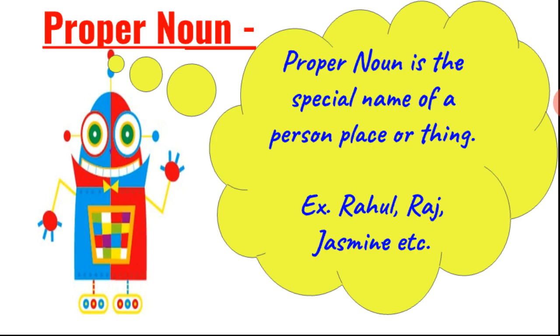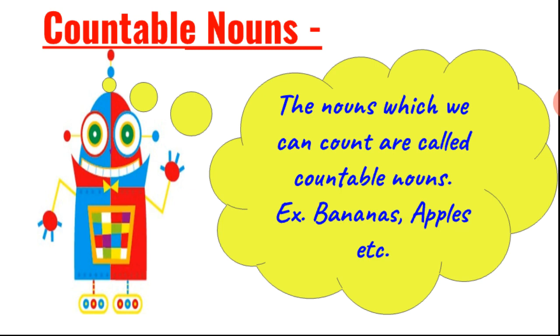A proper noun is the special name of a person, place, or thing. Example: Rahul, Raj, Jasmine, Mohan, Sohan, Italy, India, etc. Clear, students? Now, what are countable nouns?